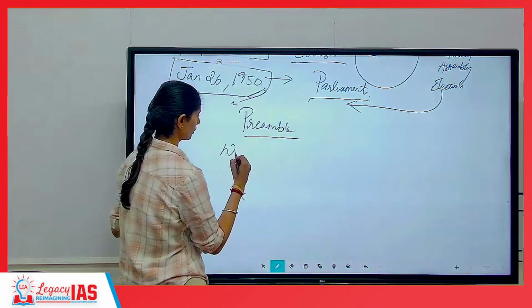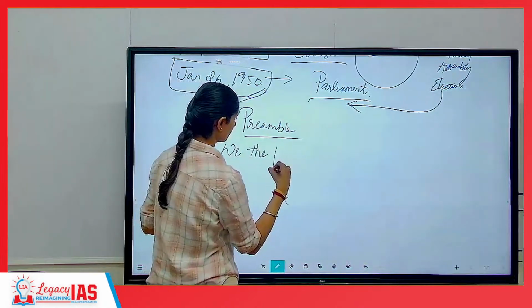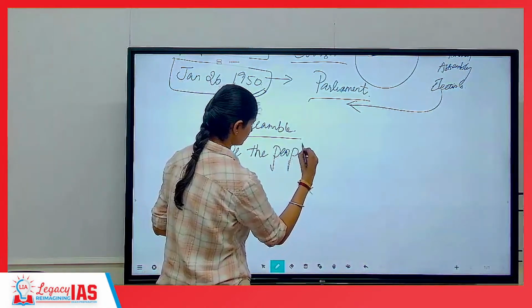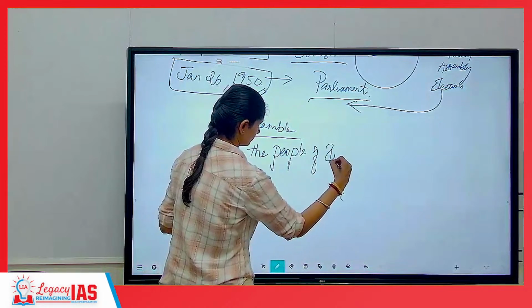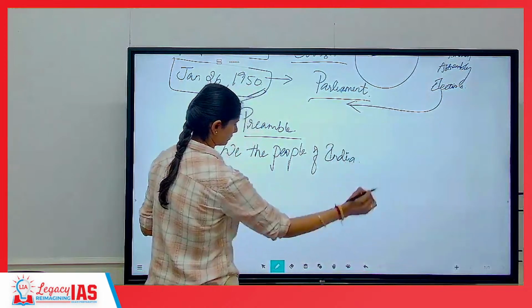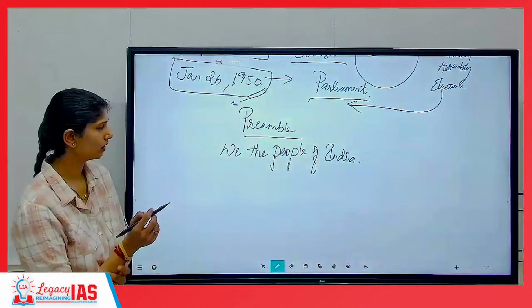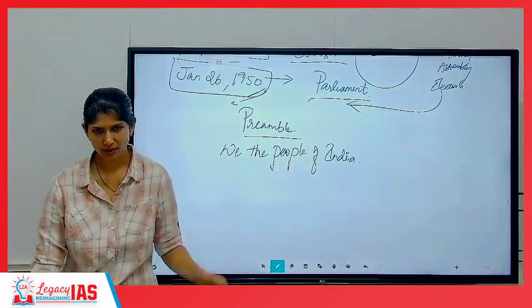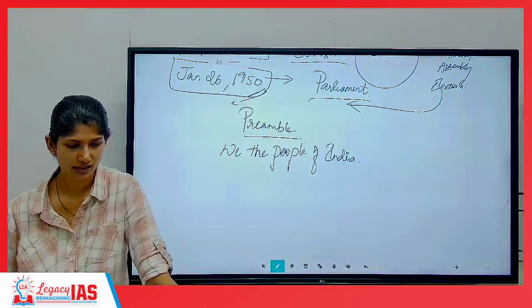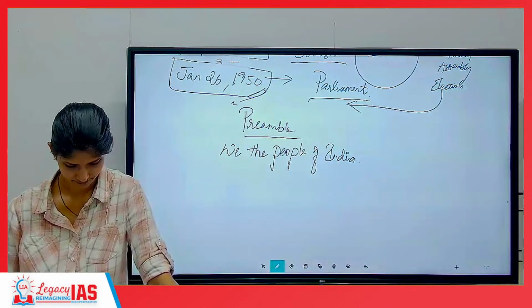First and foremost, we the people of India. Write this down. Your preamble begins with these words: We the people of India.